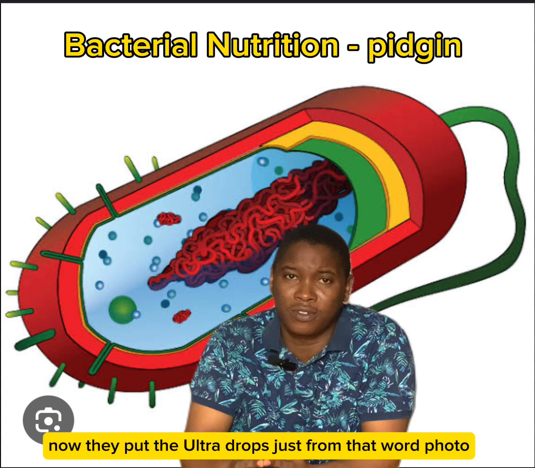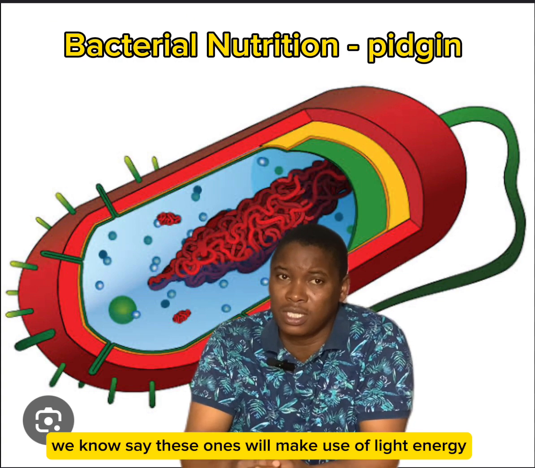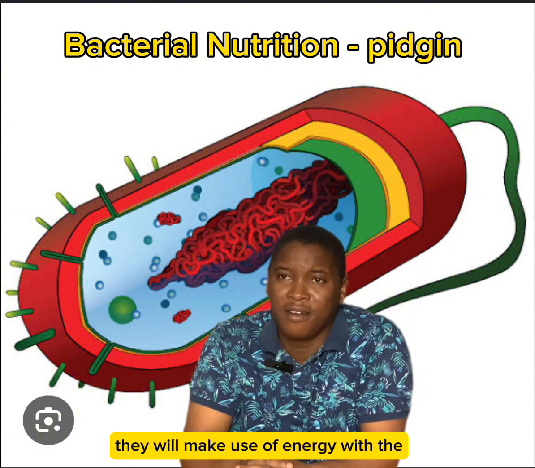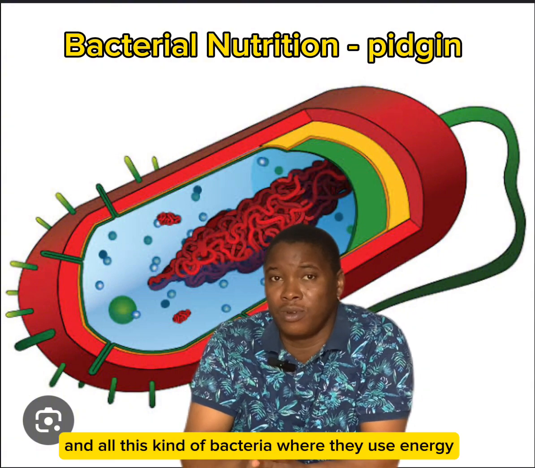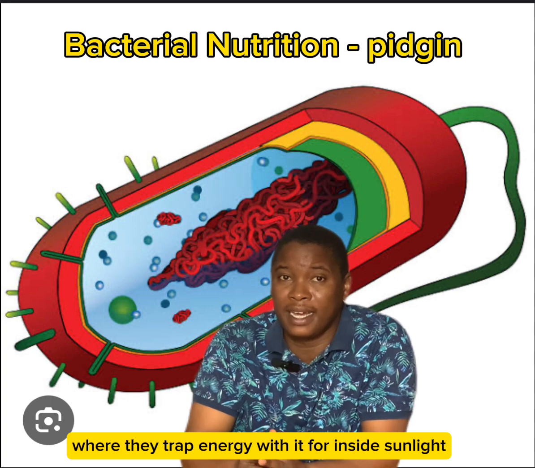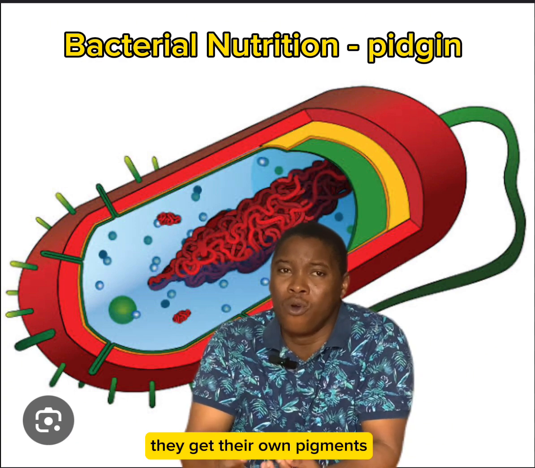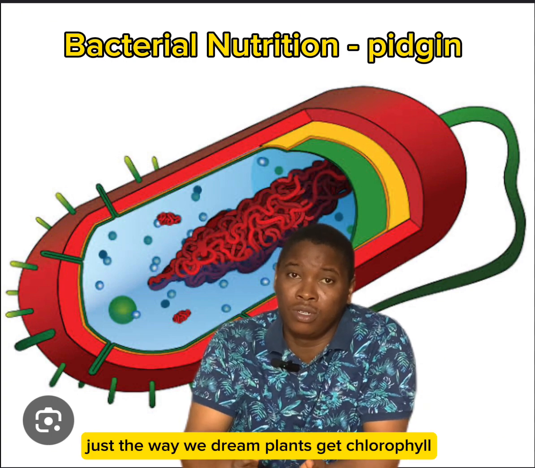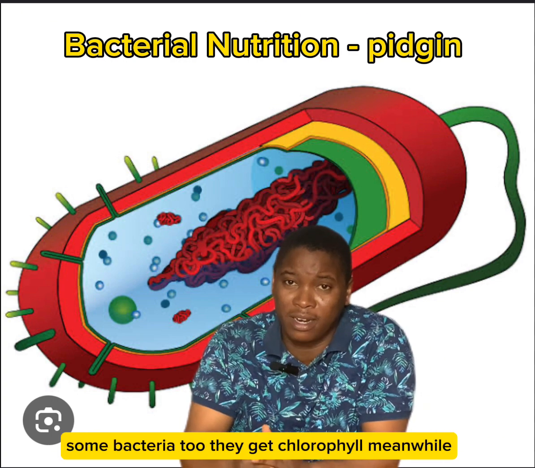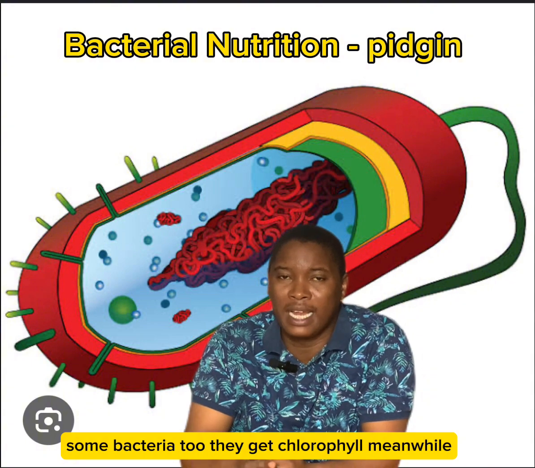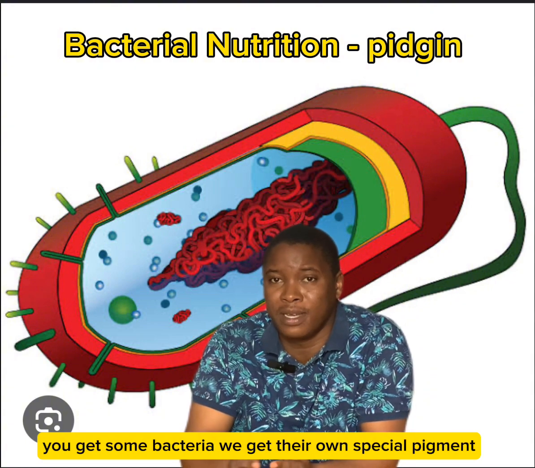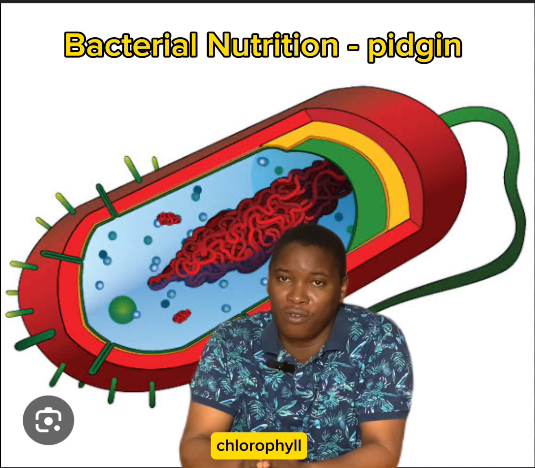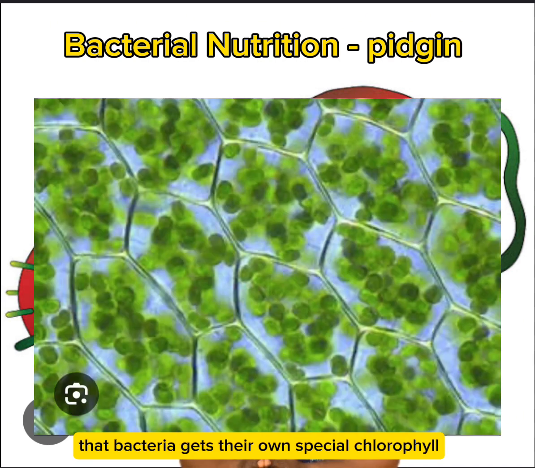Now, the photoautotrophs, just from that word photo, we know say these ones go make use of light energy. They go make use of energy wey dey for inside light. And all these kind of bacteria wey dey trap energy wey dey for inside sunlight, they get their own pigment, their own material wey be chlorophyll. Just the way green plants get chlorophyll, some bacteria too, they get chlorophyll. Meanwhile, e get some bacteria wey get their own special pigment wey we dey call chlorobium chlorophyll. That bacteria get its own special chlorophyll.